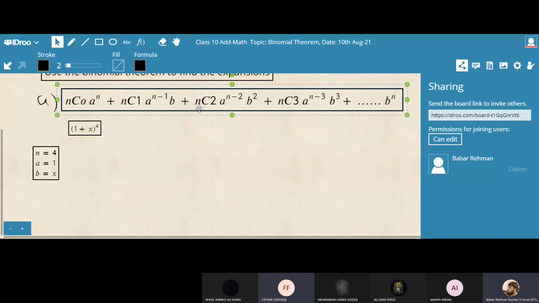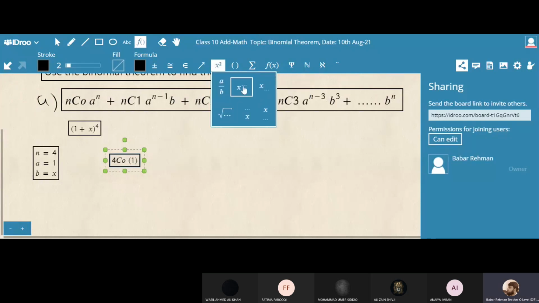Can you see? Yes, sir. Okay, now apply this formula here. Now expand using this formula. Okay, now nC0. What should I write first? 4C0. Should I write 4C0? Yes. And what is a power n? What is a? A is 1. What is the power of a? n. A power n means 4.